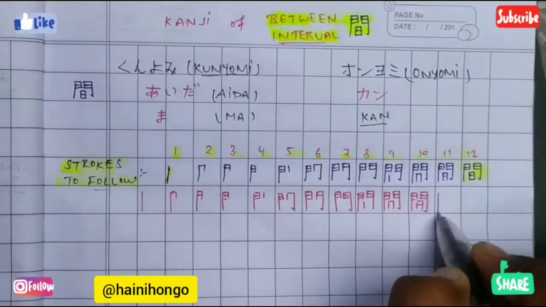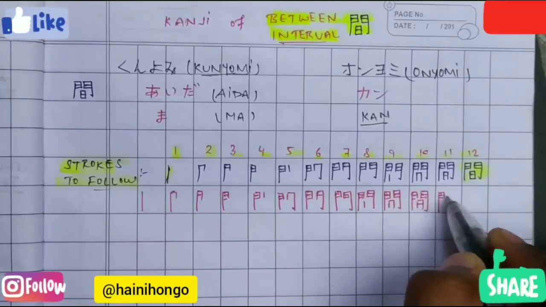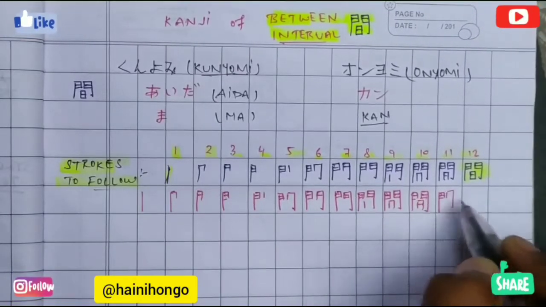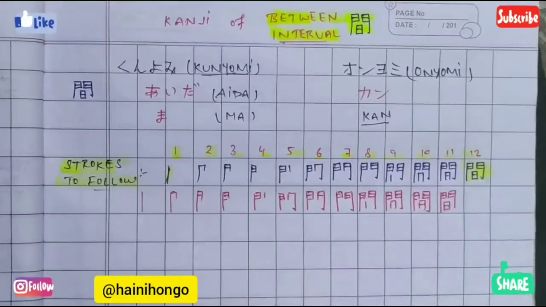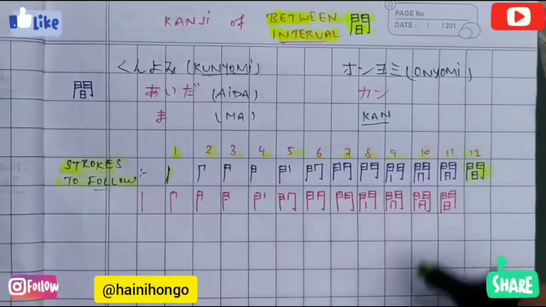And this is our final kanji. Ichi ni san yon go roku nana hachi kyu ju juichi and juni. So this is our final kanji, which is having 12 strokes.